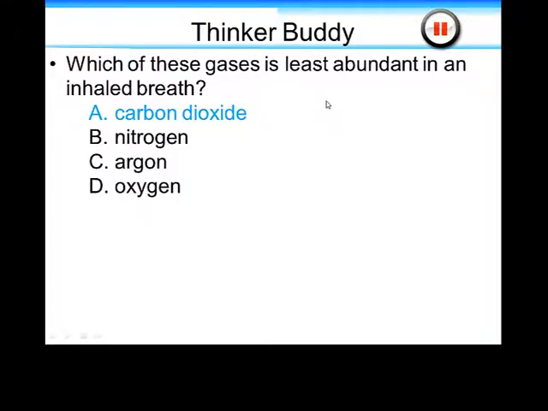So you may have paused it or felt confident that you could just wait a moment, but you should in general pause it. They may not be as straightforward, but actually carbon dioxide is the correct answer, A. It's the least abundant gas in an inhaled breath. There is actually a little more argon than carbon dioxide.